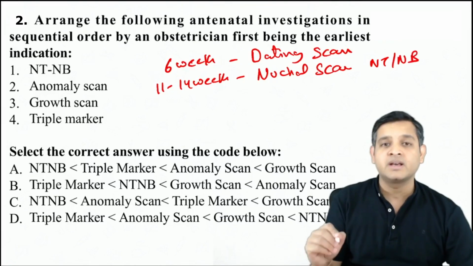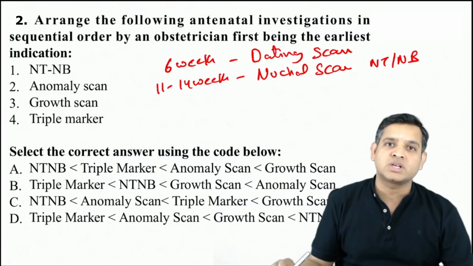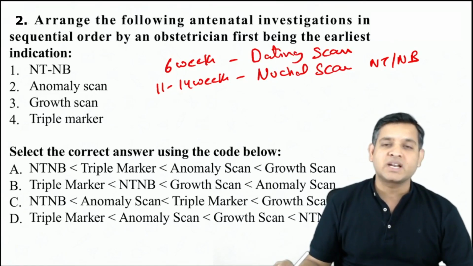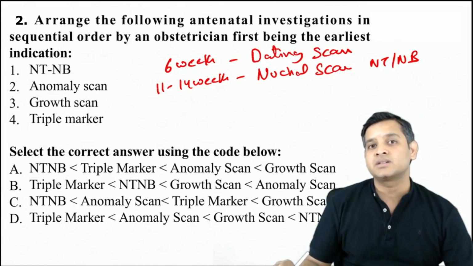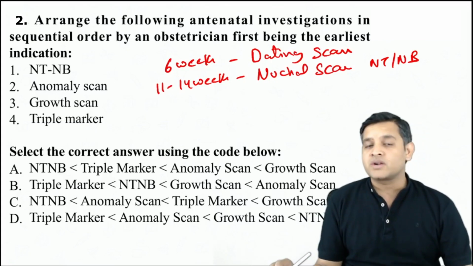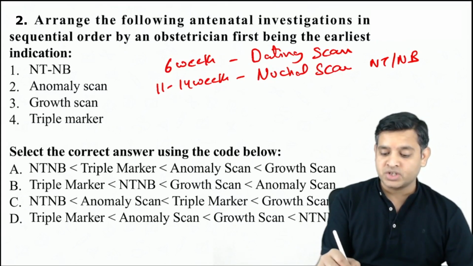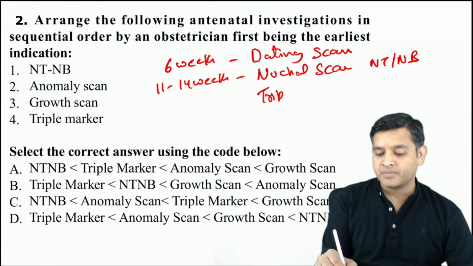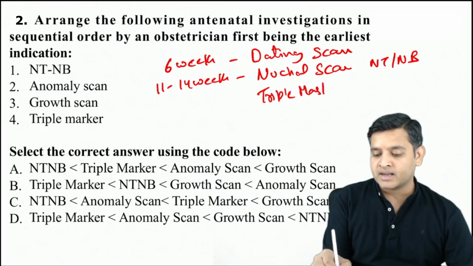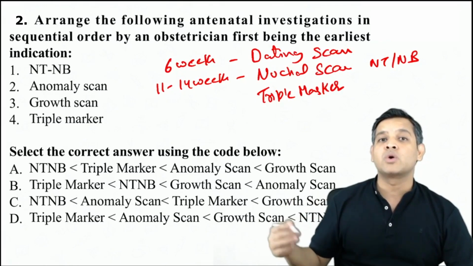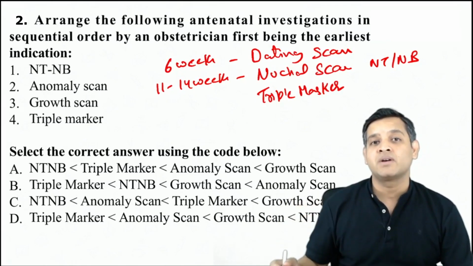NT-NB. Why NT-NB? NT stands for nuchal translucency and NB stands for nasal bone. Please remember, it's a screening test for aneuploidy like Down syndrome. It is not a confirmatory test. If this result is positive, the patient is subjected to a blood test which is triple marker. It is to be noted that triple marker is not the ultrasound, it's a blood test which gives more doubt whether the patient might have an aneuploidy or a chromosomal abnormality.